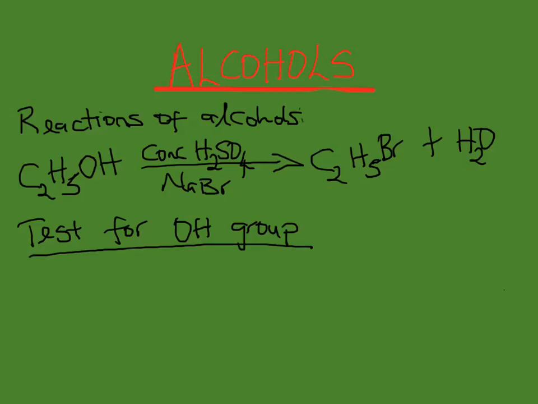Now, distinguishing between primary, secondary, and tertiary alcohols, the first we'll be looking at is the Lucas test. The reagent is concentrated hydrochloric acid and zinc chloride. The reaction takes place at room temperature. The alcohol under investigation is shaken with zinc chloride dissolved in concentrated hydrochloric acid.